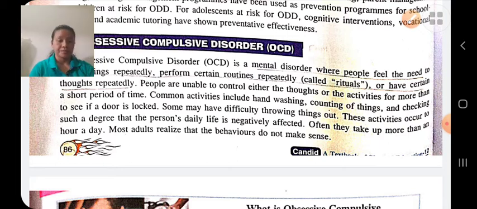Like symptoms like doing the activity again and again, checking the door that he has closed or not, washing the hand again and again, etc. And management technique, the exact cause is unknown, and the management technique like behavior therapy, changing the lifestyle, medications, etc.